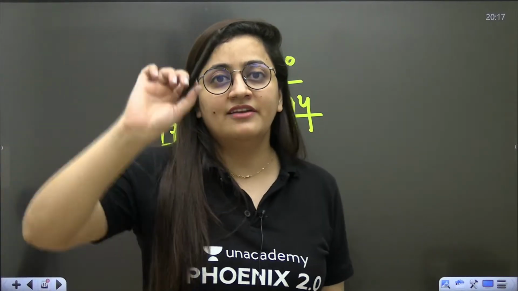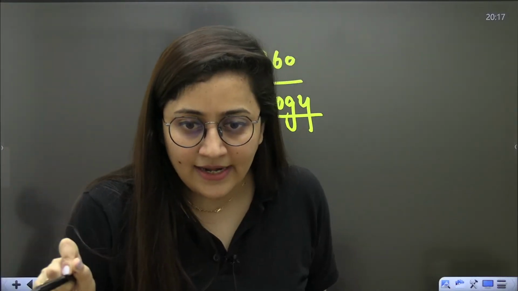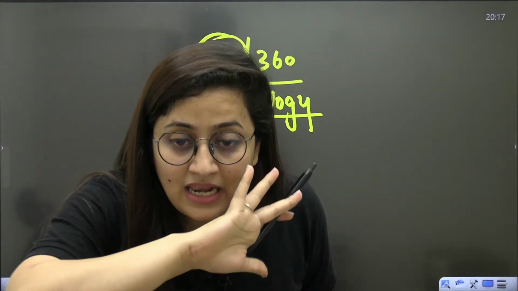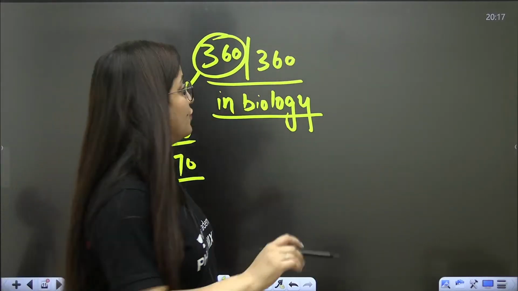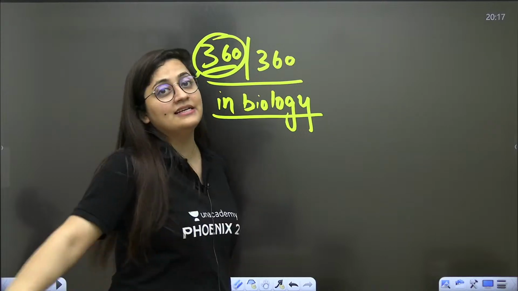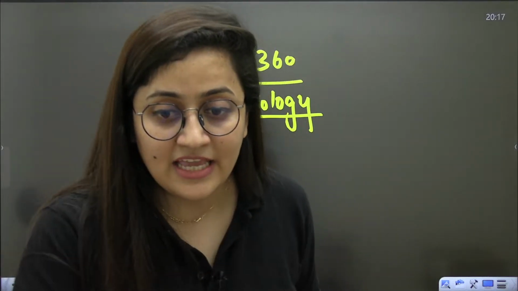Then we'll make sure that we go to a good medical college. So you are not even allowed to think less than 360. You have to score 360 out of 360 at any cost.